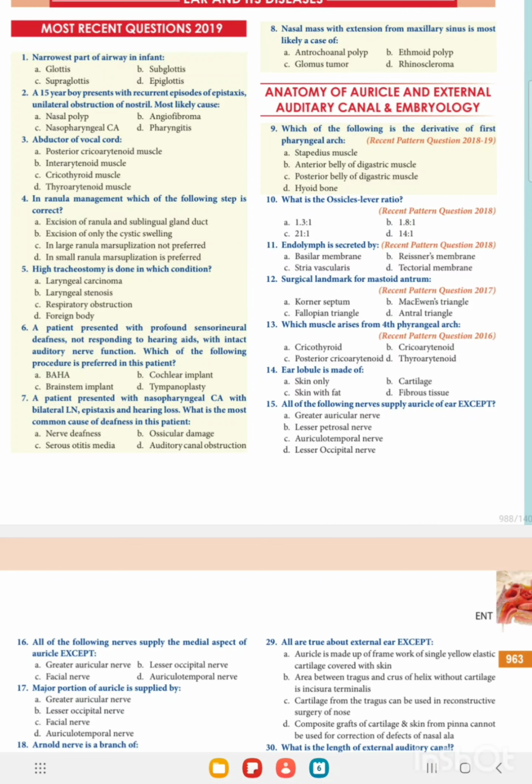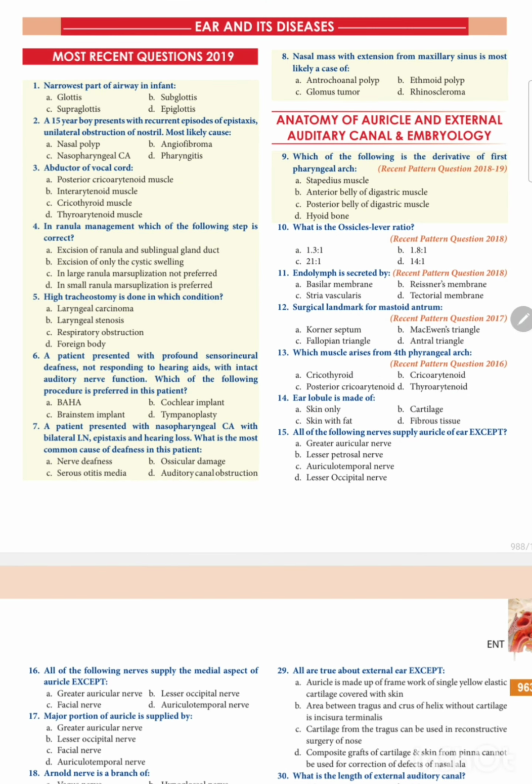MCQ part. The narrowest part of the airway in an infant is the subepiglottic region. A 15-year-old boy presents with recurrent episodes of epistaxis and unilateral nasal obstruction. What is the most likely cause? The most likely cause is nasal angiofibroma.